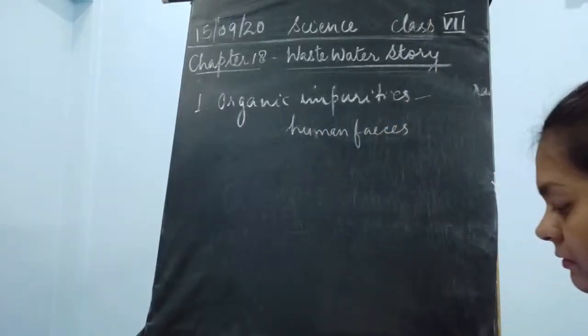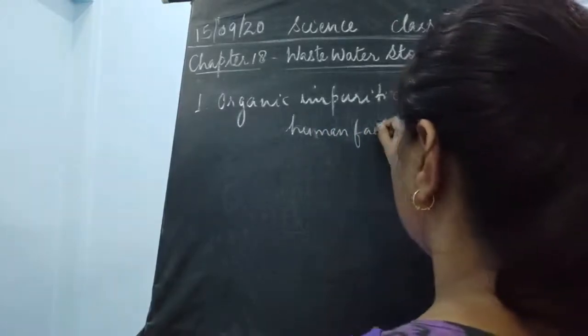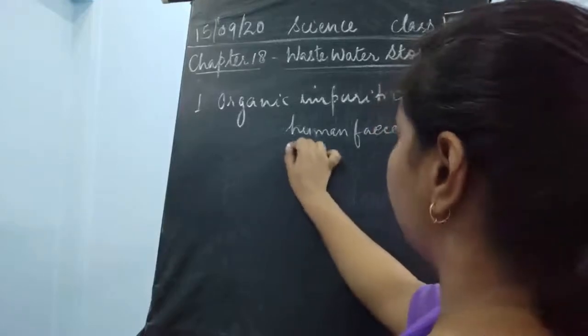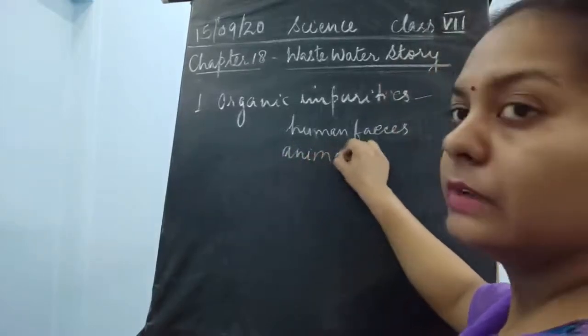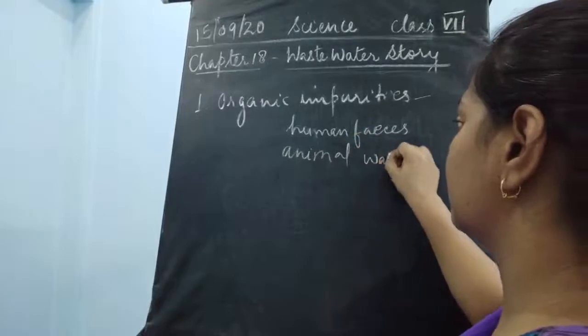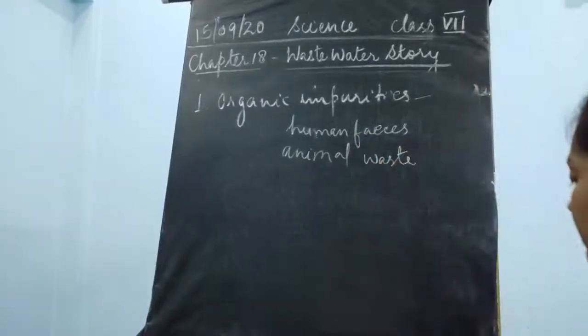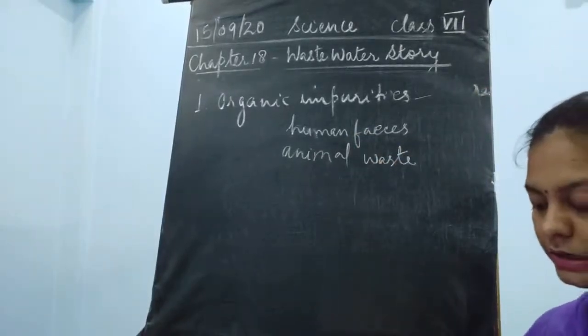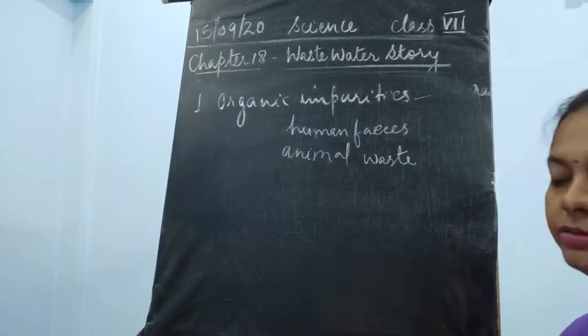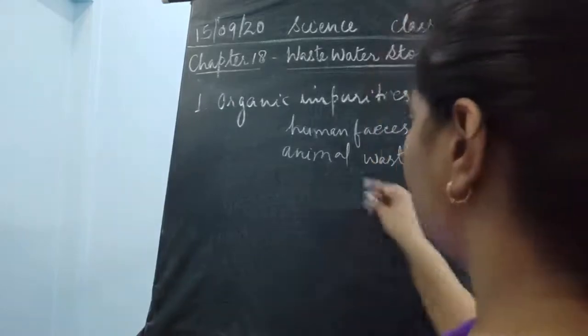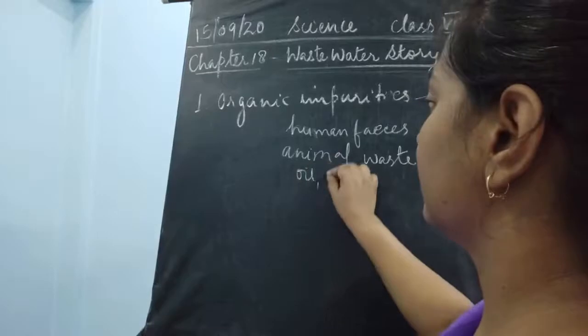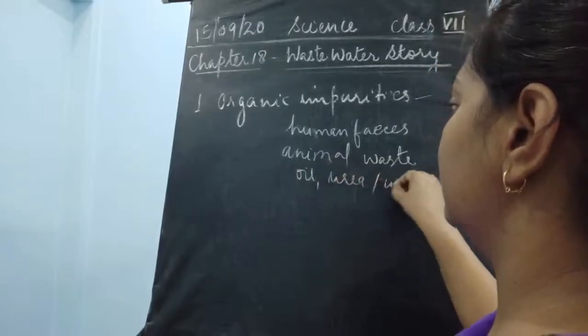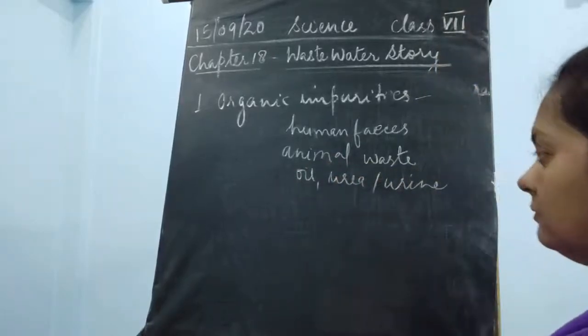Then it could include animal waste. Okay, it also includes oil and urea, urine. Fine.